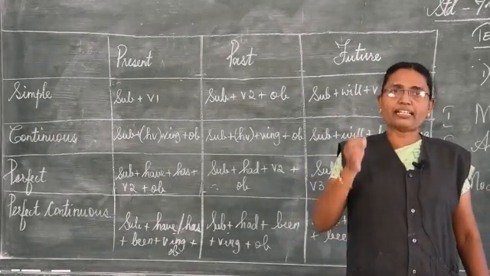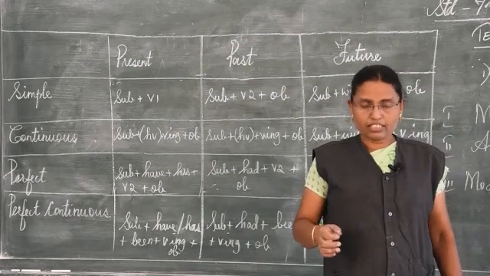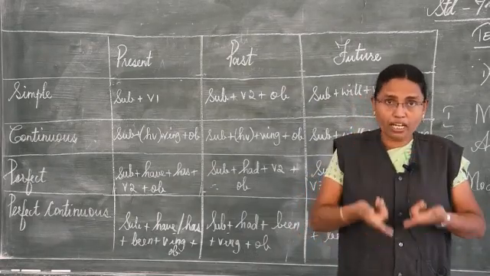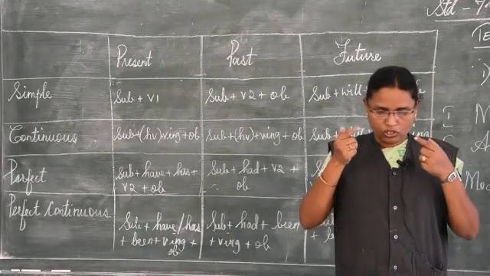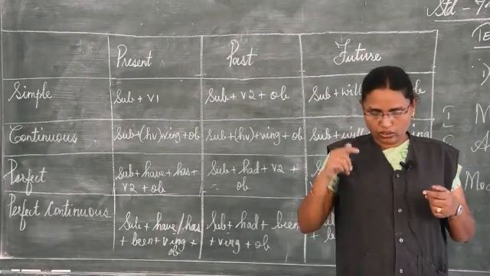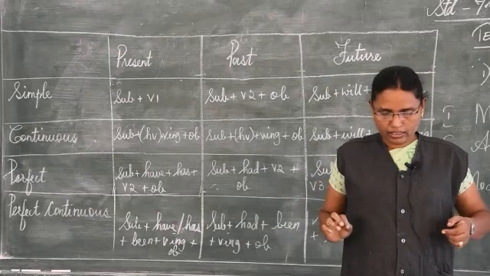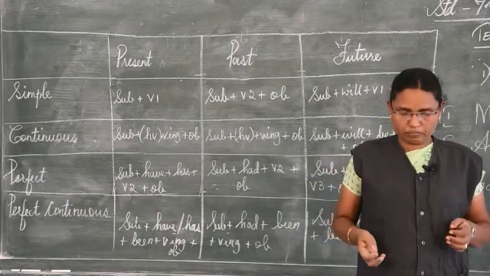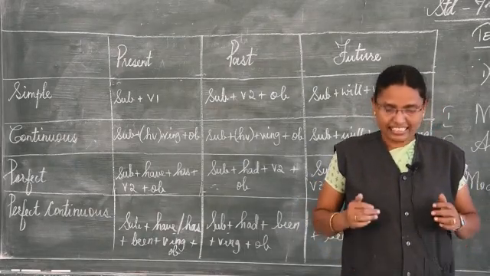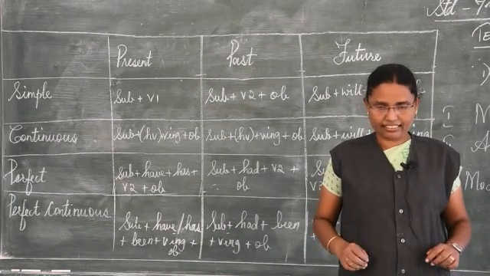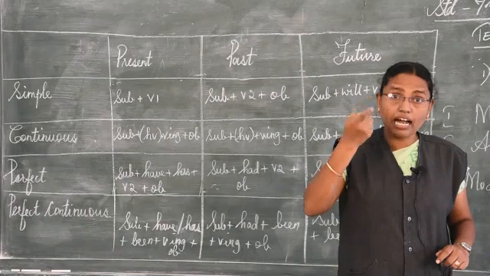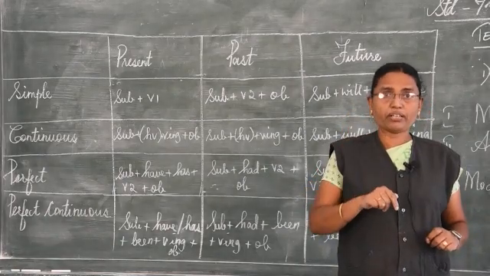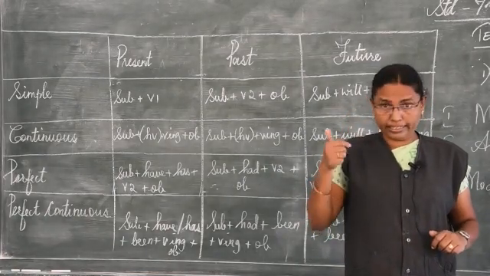For example, regular verbs: jump, jumped, jumped; look, looked, looked. Irregular verbs: sit, sat, sat; ring, rang, rung; keep, kept, kept.